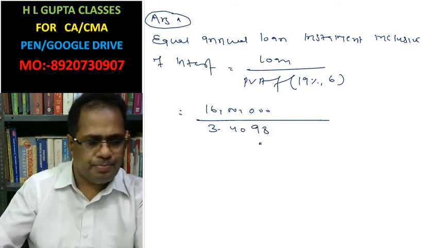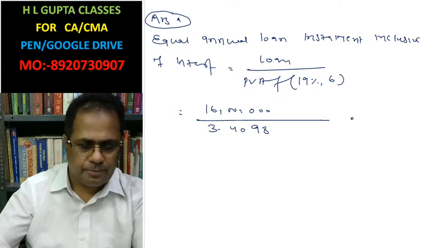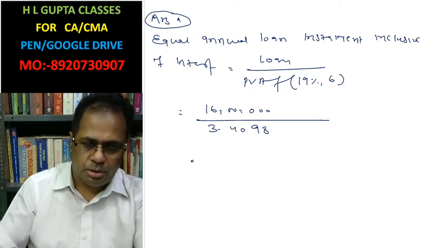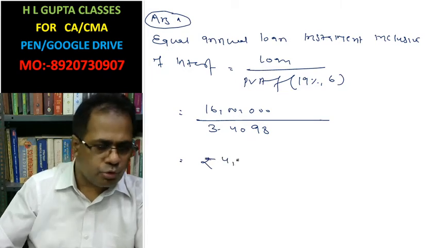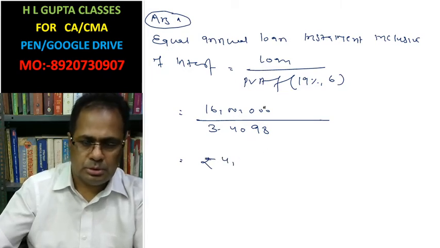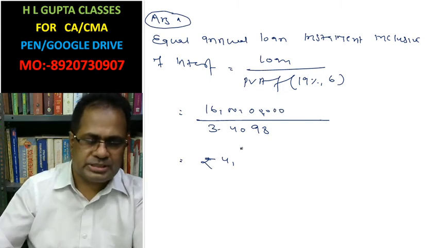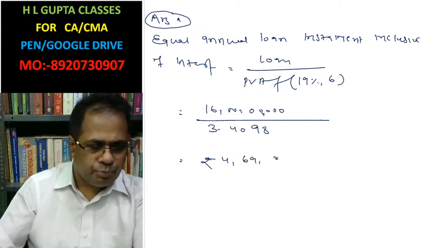3.4098. This gives rupees 4 crore 69 lakh 23,573.